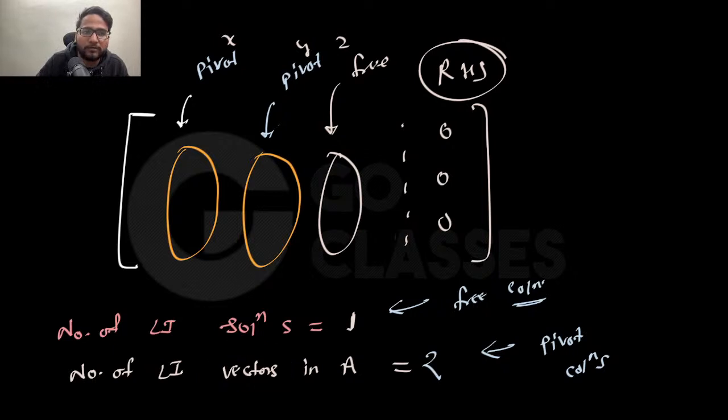Number of linearly independent columns, like columns in A, right? Columns in A, which is 2. This is the pivot columns, which, if I just ask you about the A, then it is the pivot columns. If I ask you about the solution of Ax equal to 0, it is the free columns. So that's where you need to be very careful. And the total summation happens to be N. Isn't it very interesting? The total summation happens to be N, right?